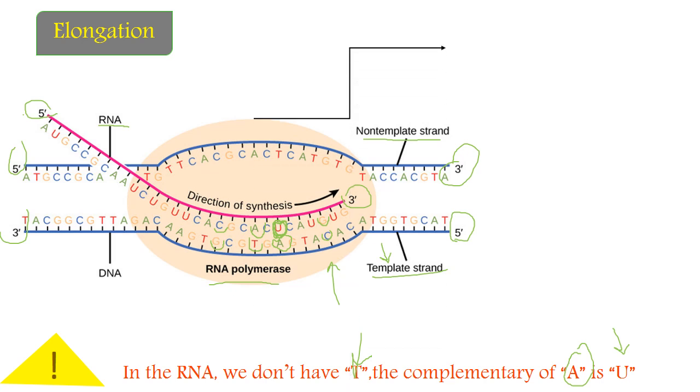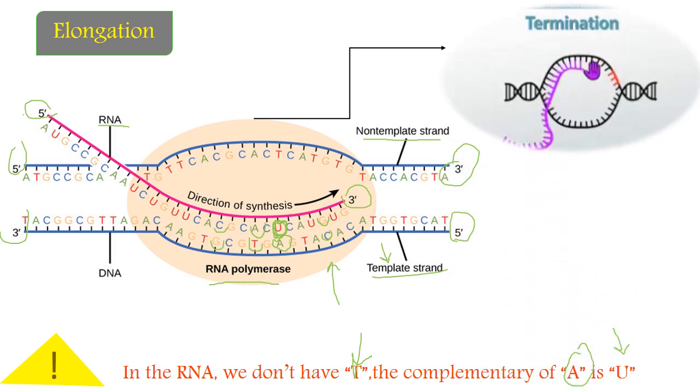So finally, how is this transcription terminated? It's terminated by the RNA polymerase binding to a terminator sequence of the DNA, signaling that it has fully synthesized the RNA strand that is needed to be used in the synthesis of proteins.